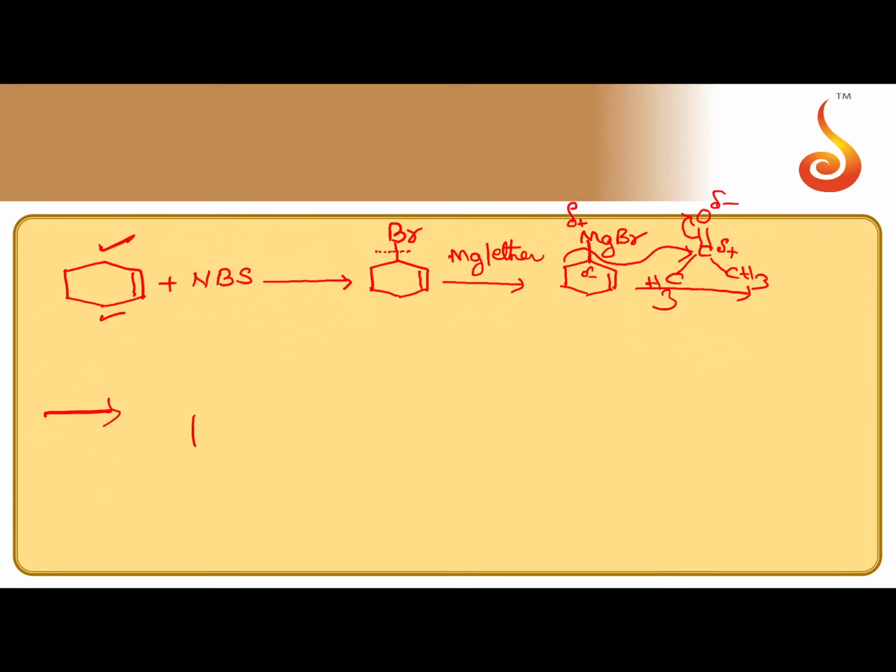We can get the salt-like addition product. MgBr, which is converted into a cation, comes closer to O minus, forming the salt-like addition product.